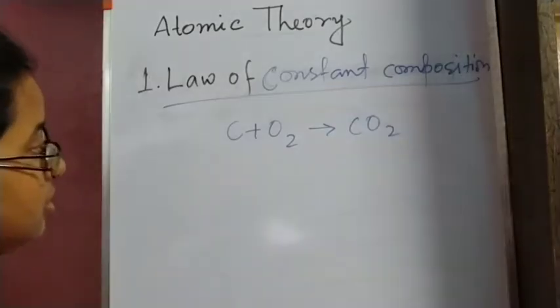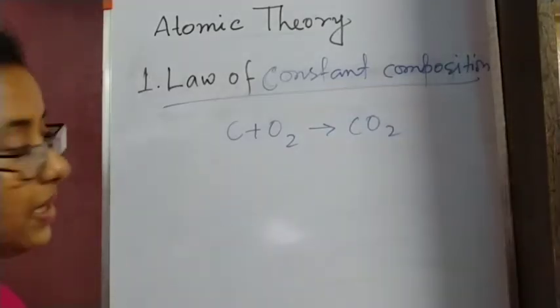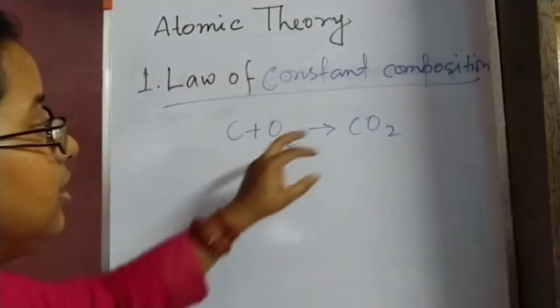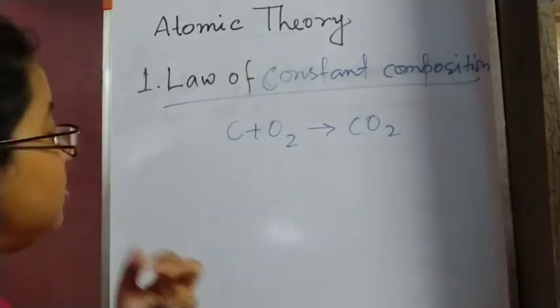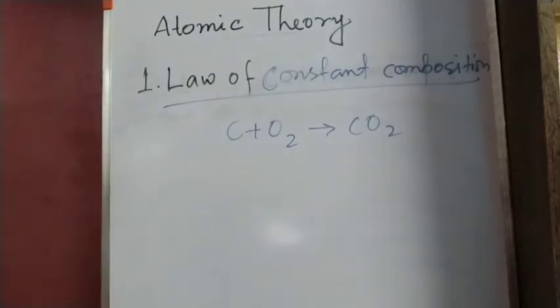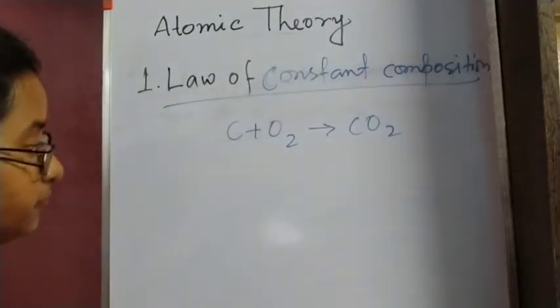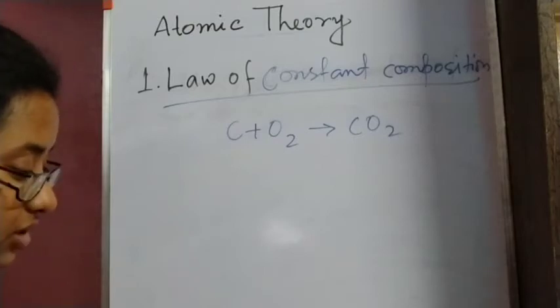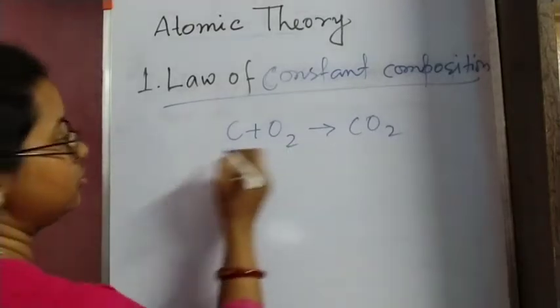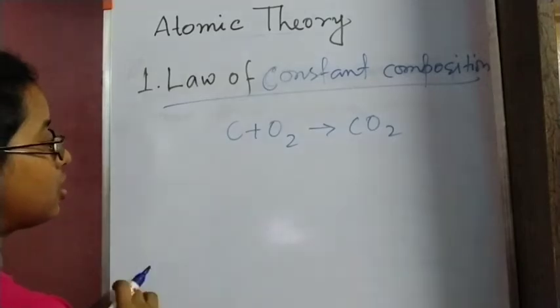That means from any source we may get the compound, but the elements by which it is made will always be in constant proportion, a fixed proportion by weight. So by this we are getting the carbon dioxide.